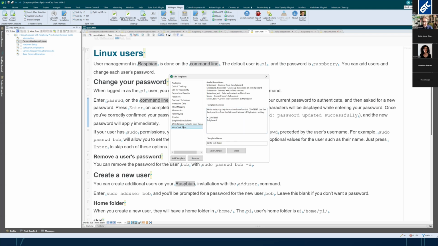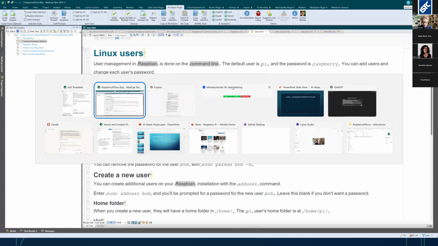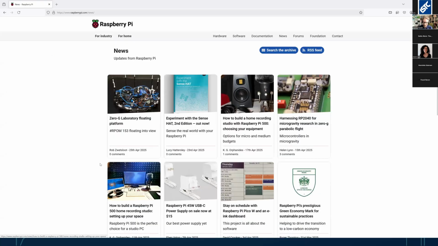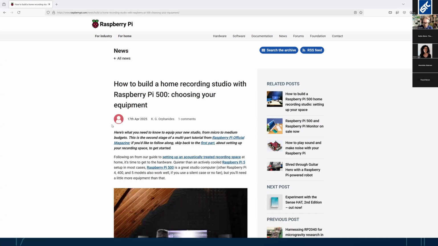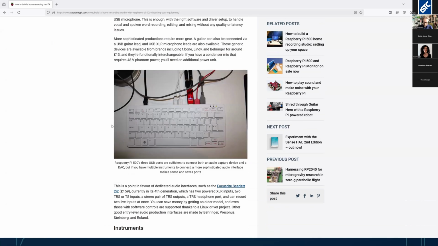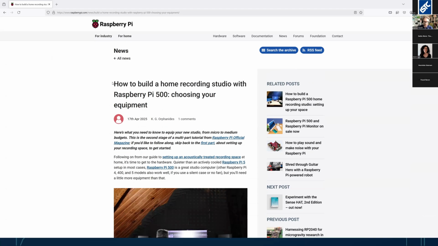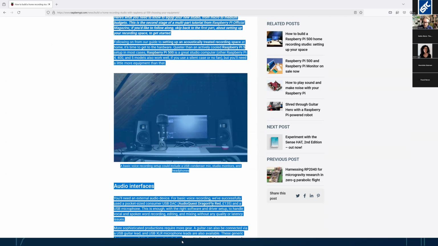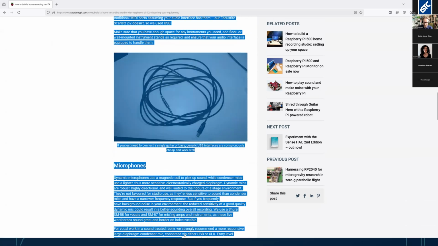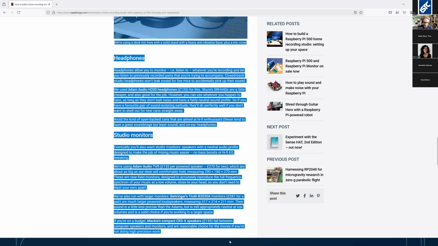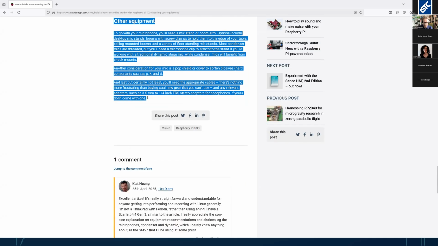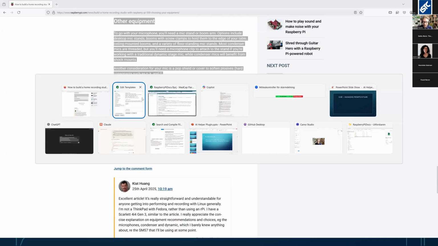Also writing a task topic, that's a good one. And let's try that one out. So I'm going to go and check out the Raspberry Pi blog. Let's pick this one, How to Build a Home Recording Studio. Okay, so this looks like a step-by-step, but there's too much text and not enough numbered lists. So I'm going to copy this. All right, copy to put it on my clipboard.